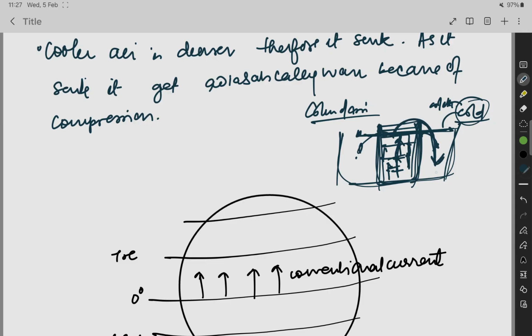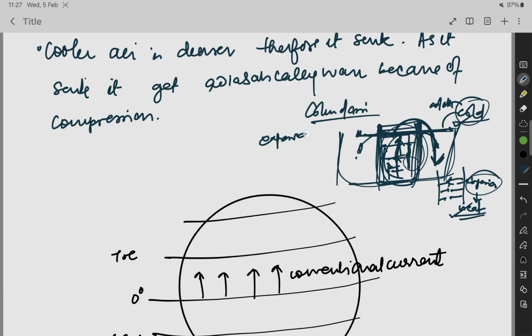Because of the sinking, the particles move toward each other, and because of that compression happens, and because of compression heat generates. So the movement of the particles alone can create coolness and heat.